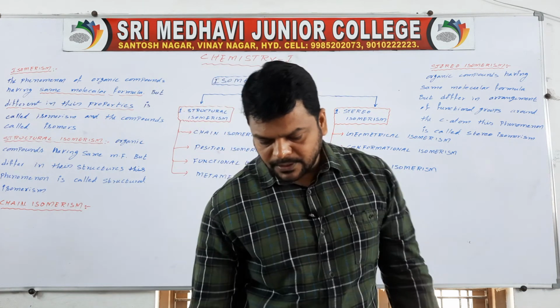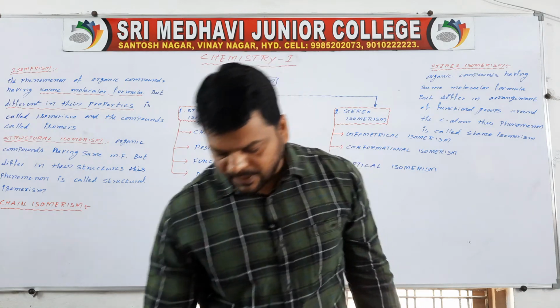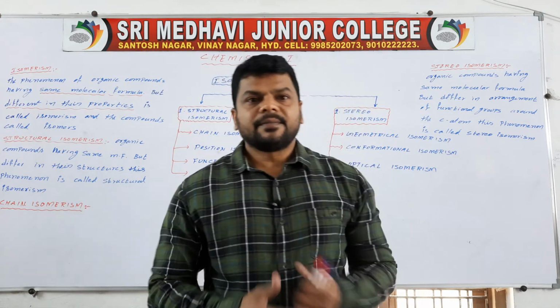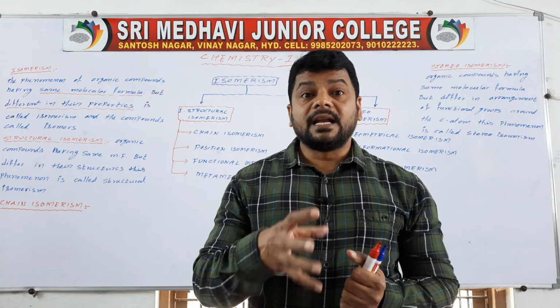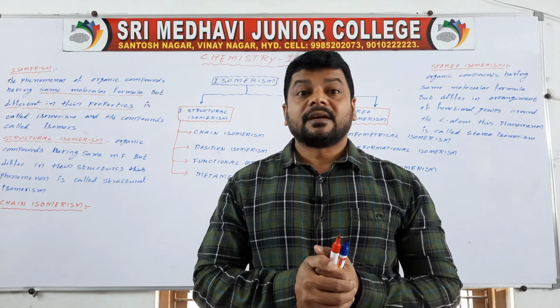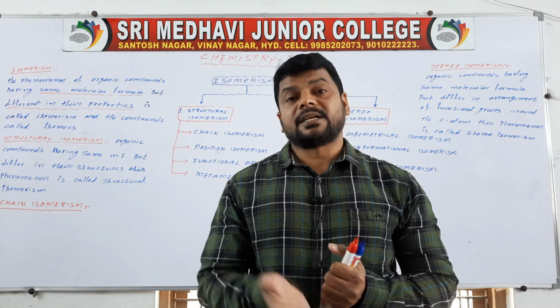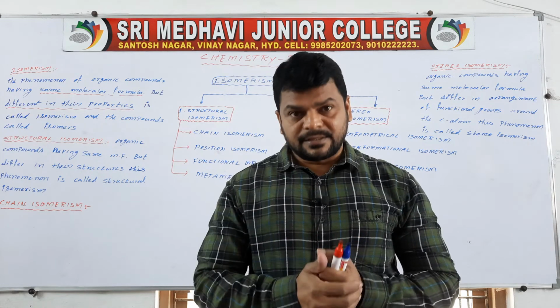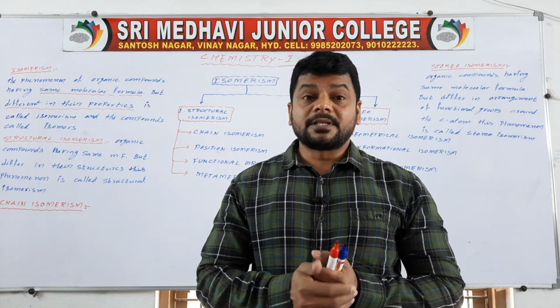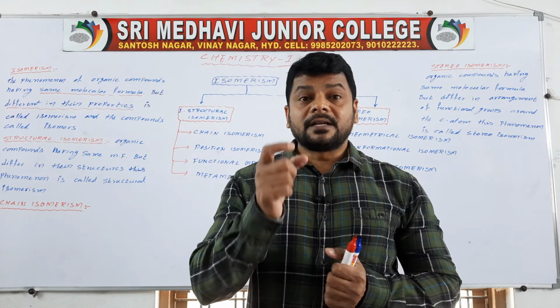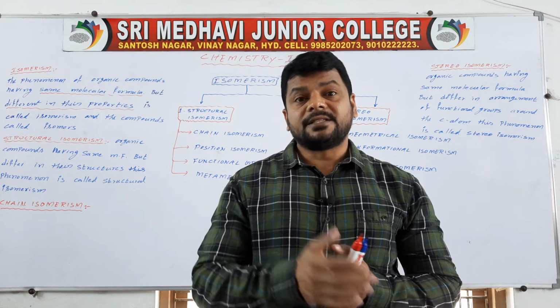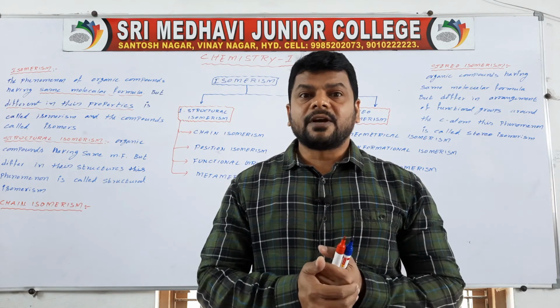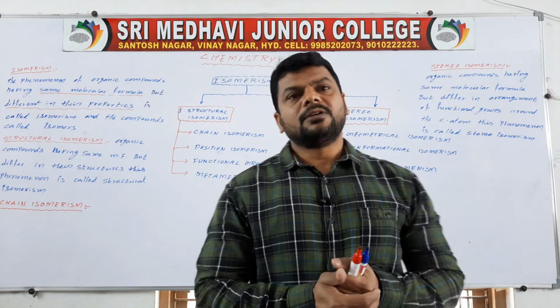Organic compounds having same molecular formula but differ in their skeletal structures, differ in their chains. This phenomenon is called chain isomerism.